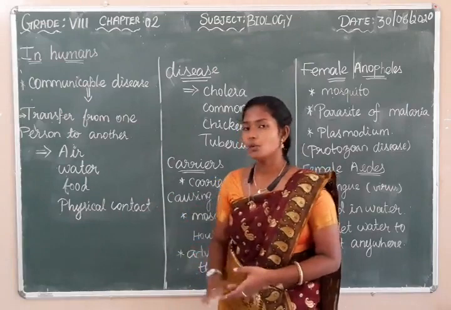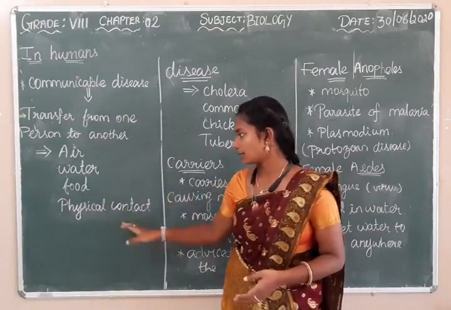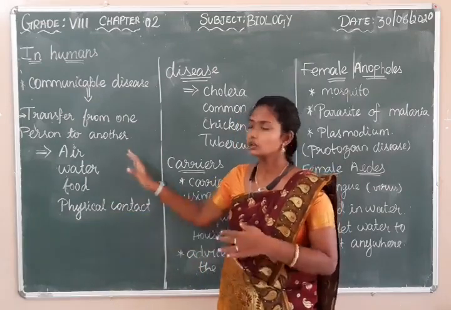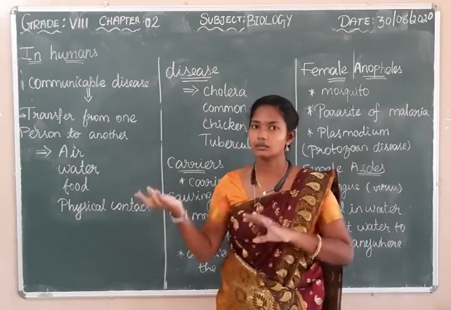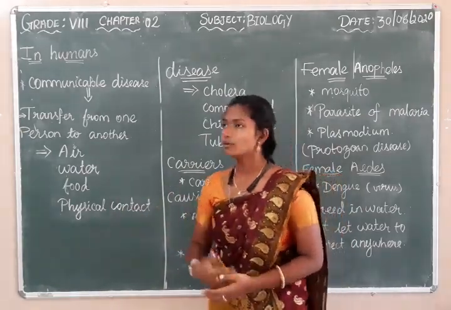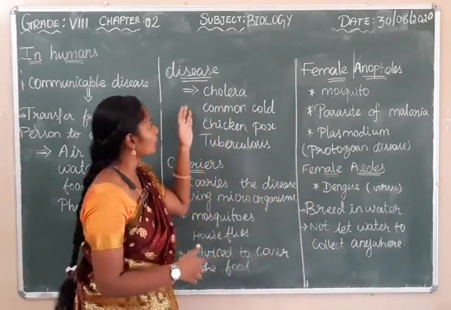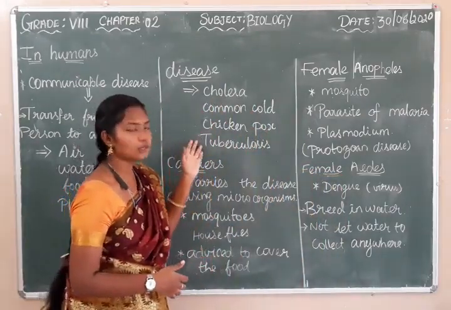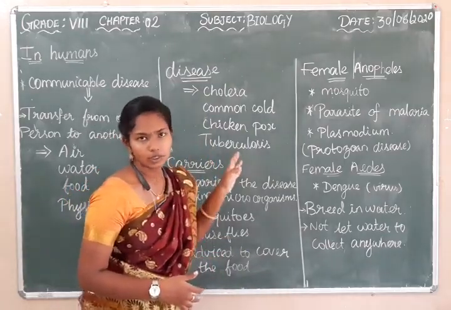This happens by the mode of air, water, food and physical contact. These are the modes which can transfer the disease from one person to another. Some of the diseases given are cholera, common cold, chicken pox and tuberculosis. These are communicable diseases.